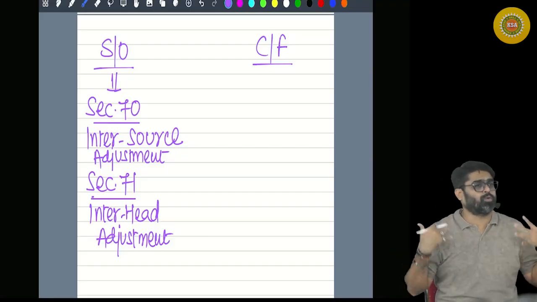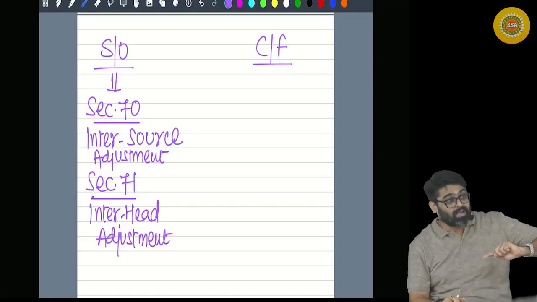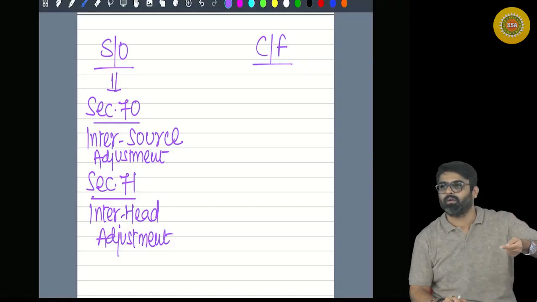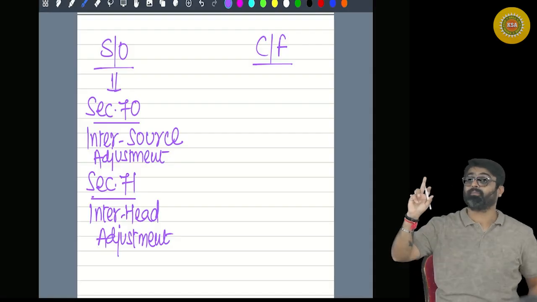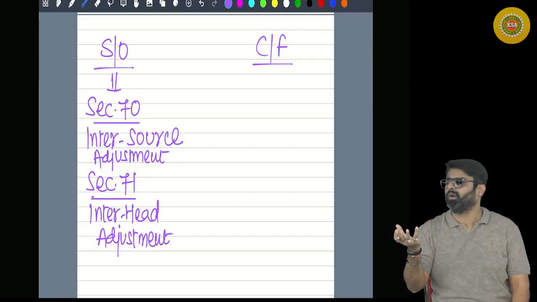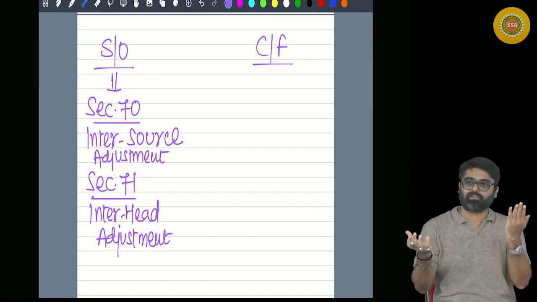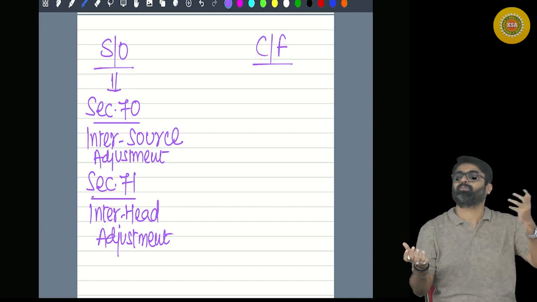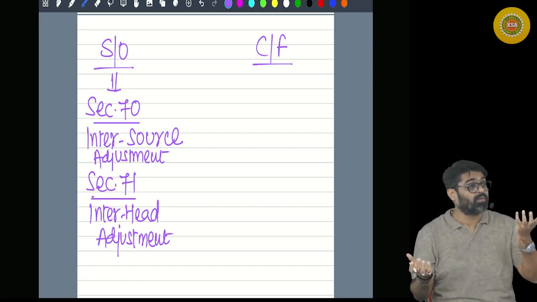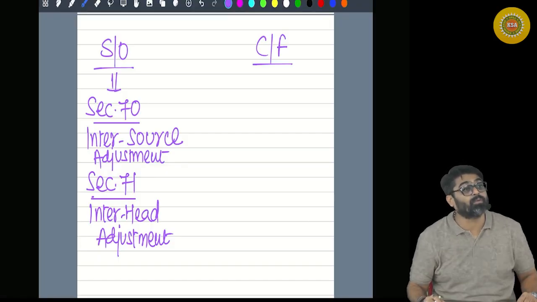Sir, I want to follow the second step. That is available only if the loss cannot be set off within the head. Yes or no? Now, what if I have one business having a loss of 5 lakhs, and another business which might not have any income, or might have less income, for example 3 lakh rupees of profit.